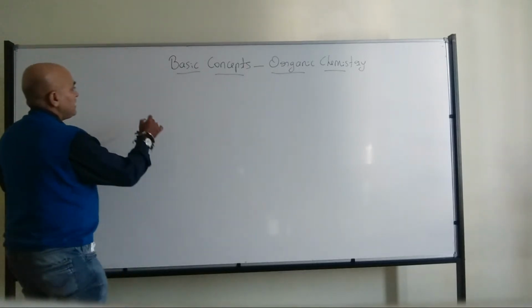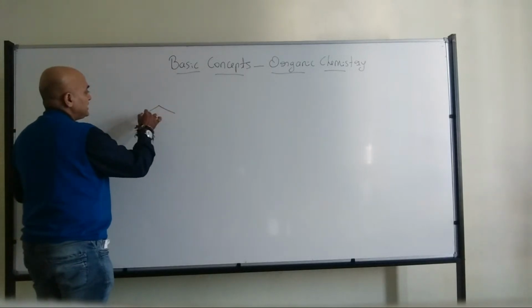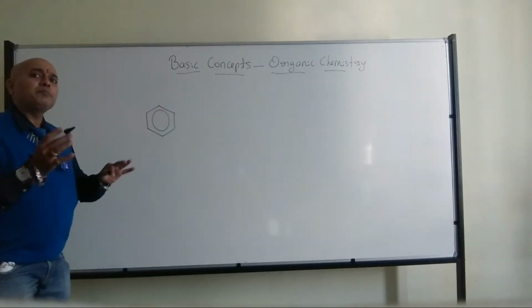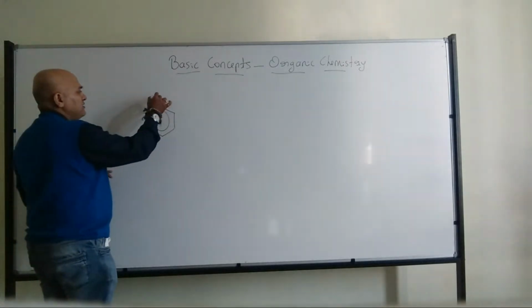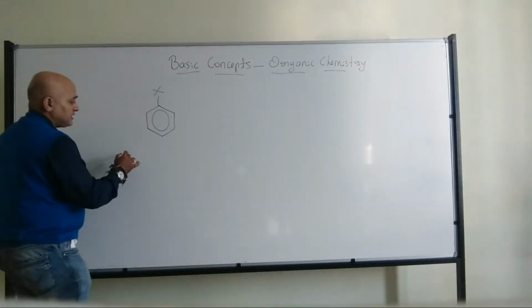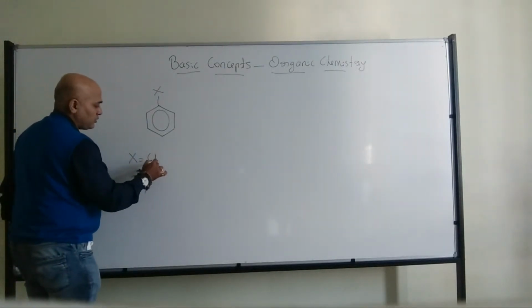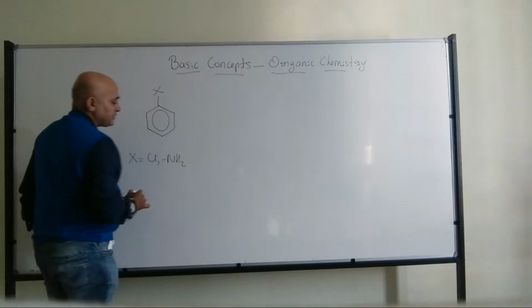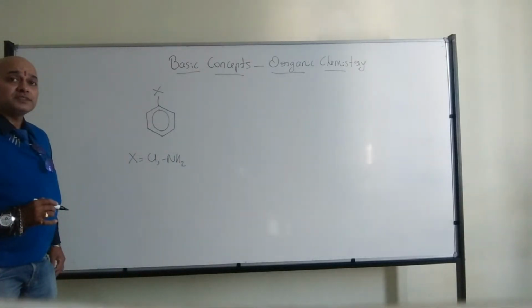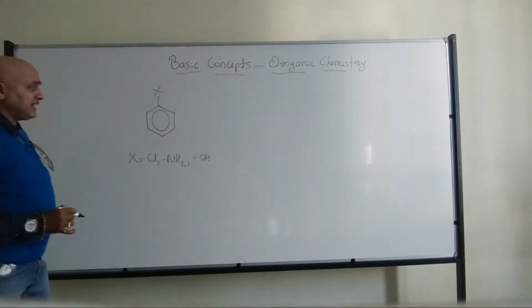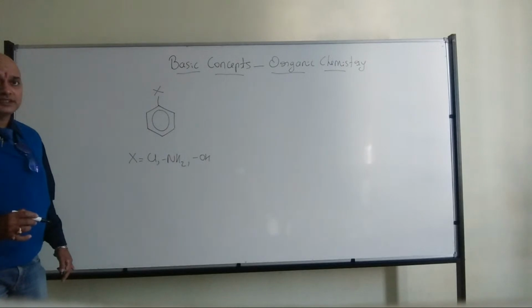So I have a substituent, it can be anything. If this is a benzene ring, the numbering is not needed. But if I have a substituent attached to it, that substituent can be either chlorine, or an amine group, or an OH group. These are some of the examples. Anything is fine, where X can be any of these substituents.